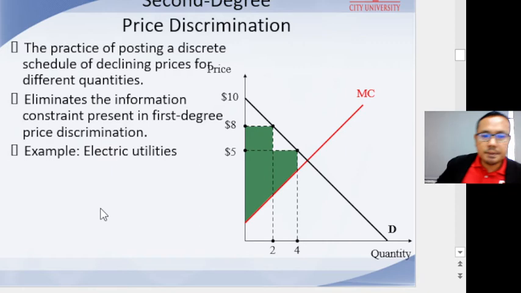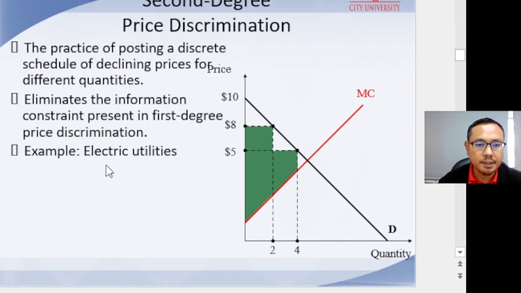And then this is showing us price discrimination in the second degree. It is the practice of posting a discrete schedule of declining prices for different quantities, and it eliminates the information constraint present in first degree price discrimination. It tackles the problem of the information constraint present in first degree price discrimination.